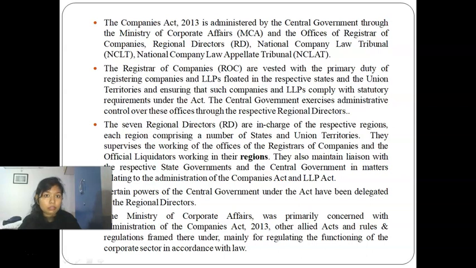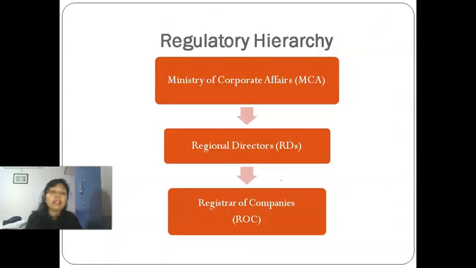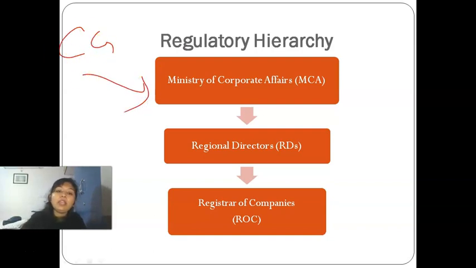Before going further, reading this particular slide, I want to show you something. This is a regulatory hierarchy for Companies Act. First, all the regulations, rules and acts come under a ministry named Ministry of Corporate Affairs, which is governed by central government. And then comes RD, then comes ROC.